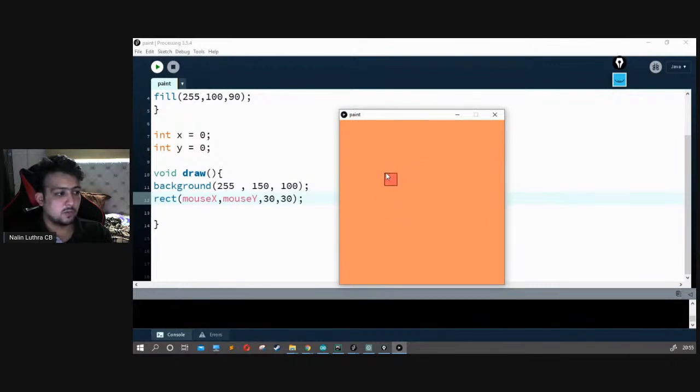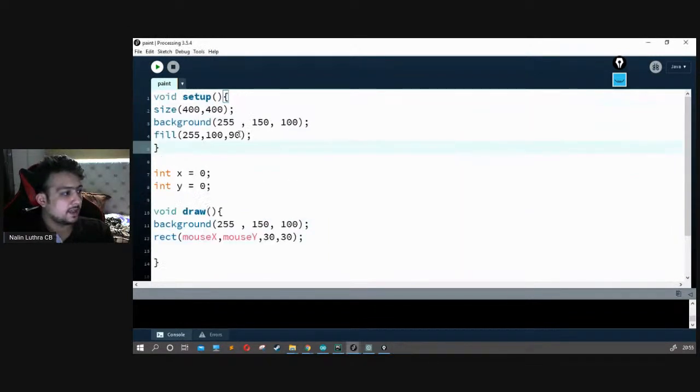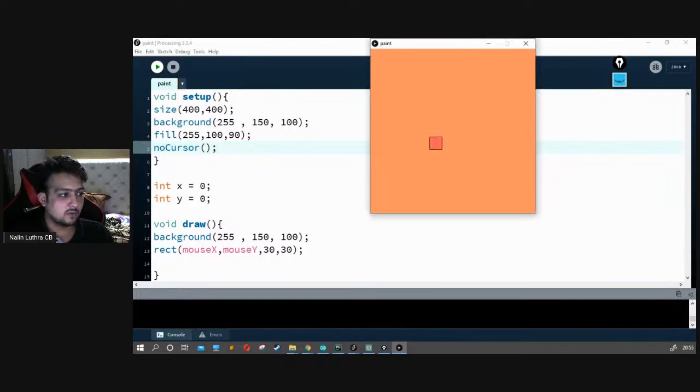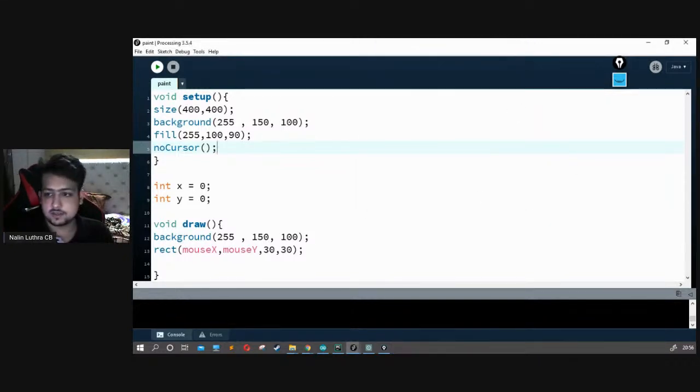You can see when I move it, it moves with me, and you can see it's just been selected at the top left corner because that's how it was. I can just write over here noCursor. In this case, no cursor will be shown. Let's see that as well now. Okay, when I move over here, there's no cursor being shown. Everything is being shown using a square. So that's the basics of Processing. That's how Processing works and stuff like that.